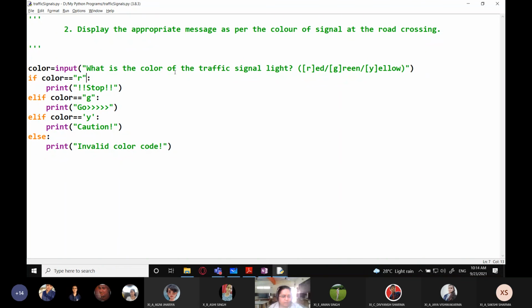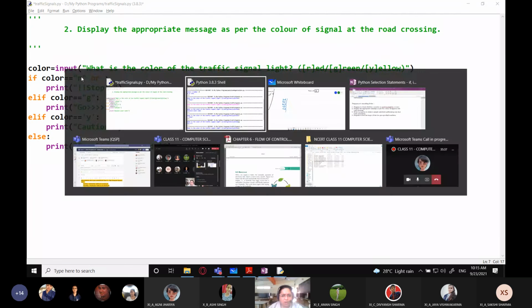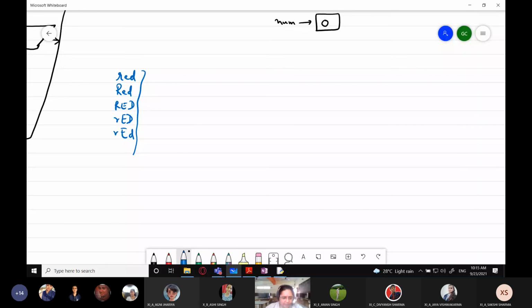Now I'm giving you one more, there could be a number of different cases here. What if the user enters R in capital letters? Your program should check that also, right? So I'm going to use an operator, a logical operator, OR in between. In detail I will explain later. Right now, what is OR? The OR operator is a very special operator, students, and it is a logical operator. We have three logical operators.